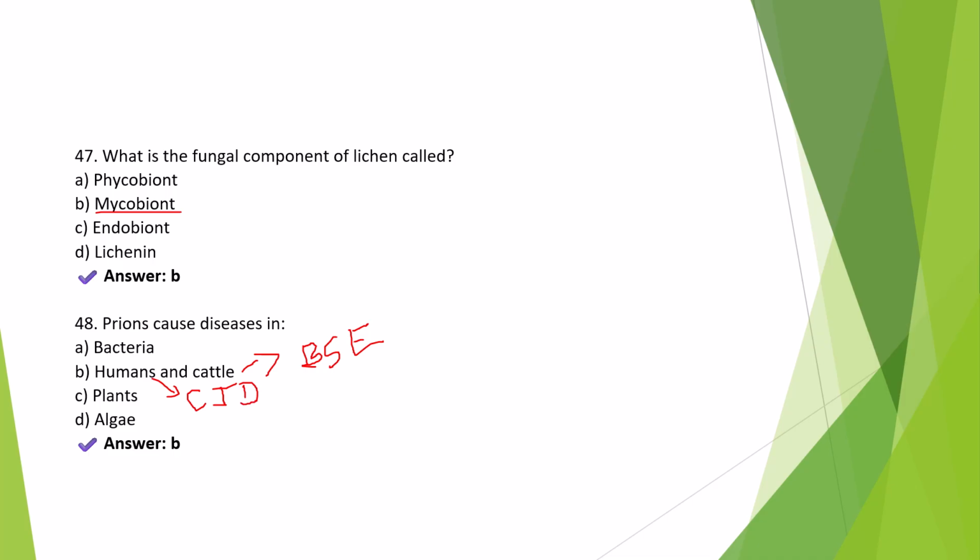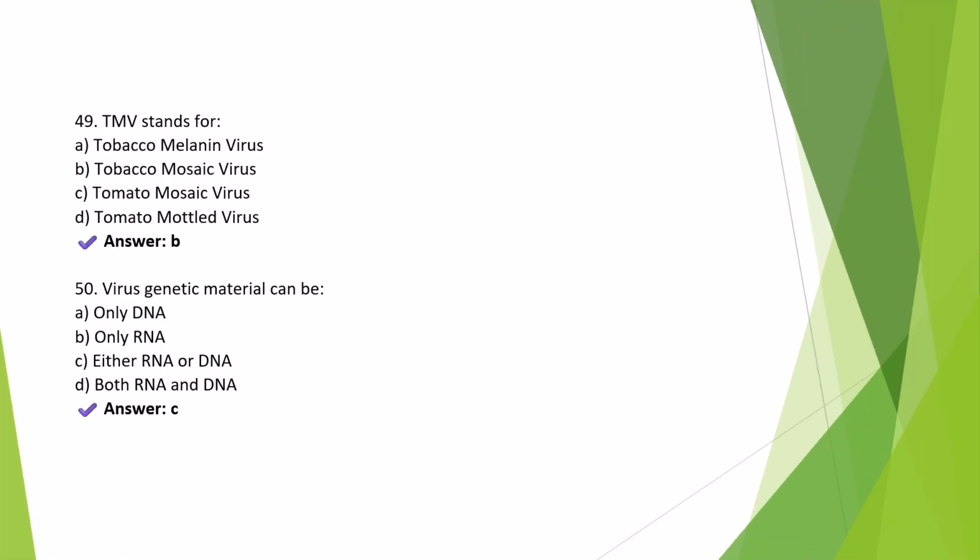Okay. So here the right answer is option B. Moving to the last slide. TMV stands for tobacco mosaic virus. It is the first virus ever discovered, and it infects tobacco and other plants, causing mosaic-like discoloration on leaves due to disruption in chloroplast. In another question also we got, first virus ever discovered, that's also TMV, tobacco mosaic virus.